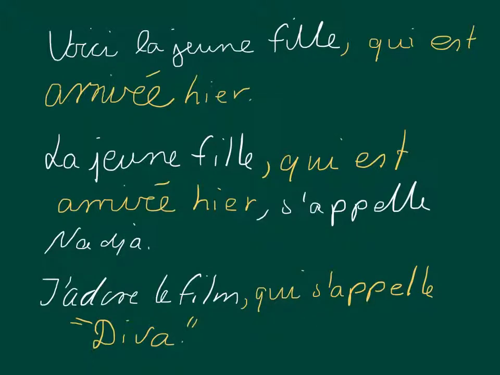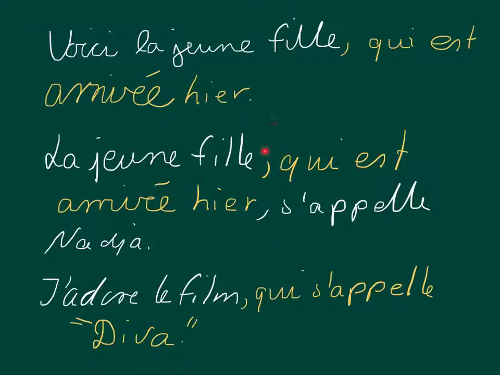Some more examples. Voici la jeune fille qui est arrivée hier. Qui est arrivée hier, this is your relative clause. Qui is your relative pronoun, and it refers back to fille. Qui, in this sentence, has a particular function, as it did in a previous sentence. It is the subject to this verb. La jeune fille qui est arrivée hier s'appelle Nadia.